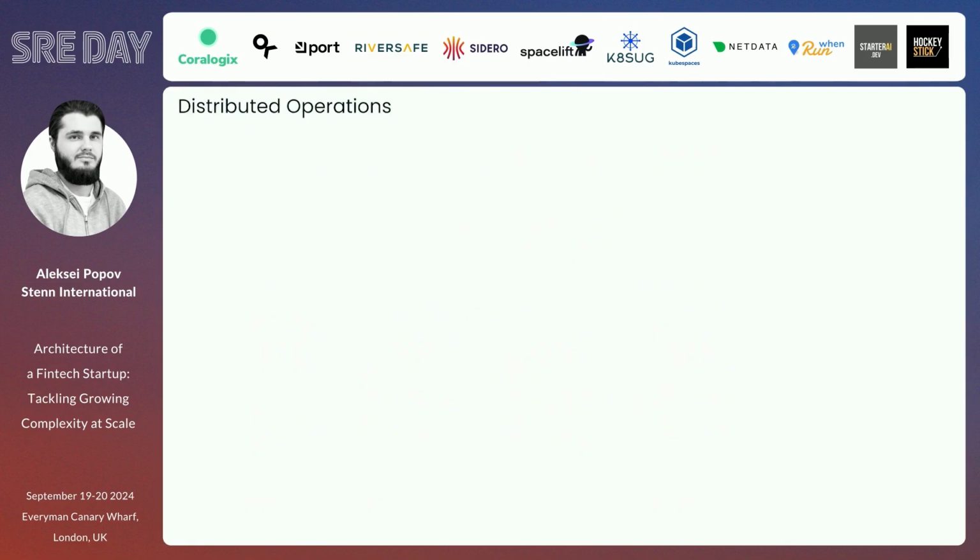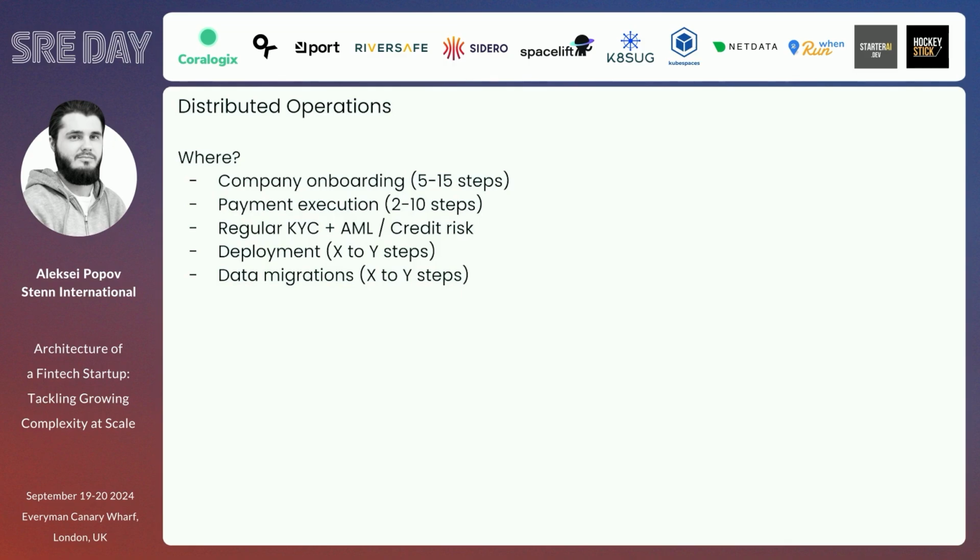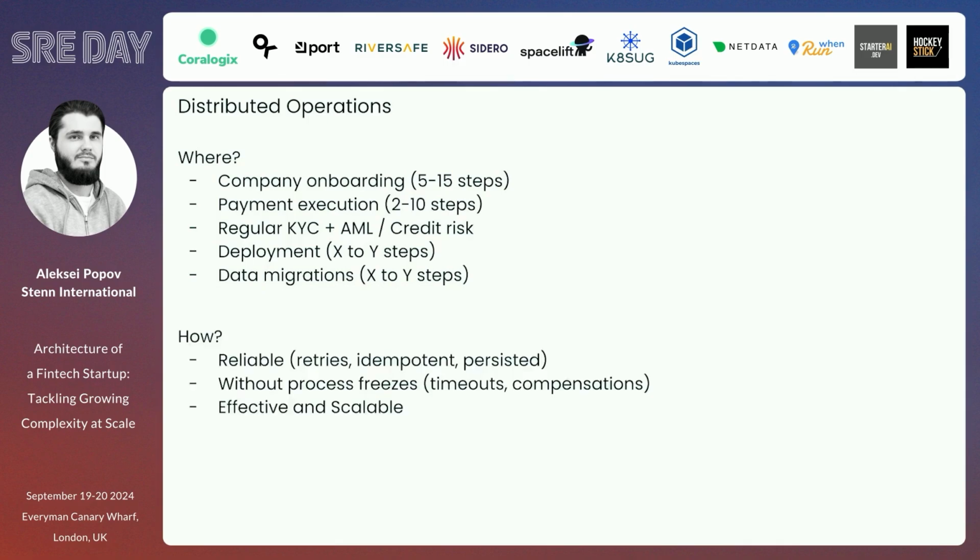Okay, and also many things in fintech, to be honest, require a lot of distributed operations. I need to do company onboarding, which has 15 steps. Or I need to do regular KYC and AML, which has, I would say, 5-10 steps. Or deployment, X to Y steps. And we have to deal with that somehow, because it should be reliable.